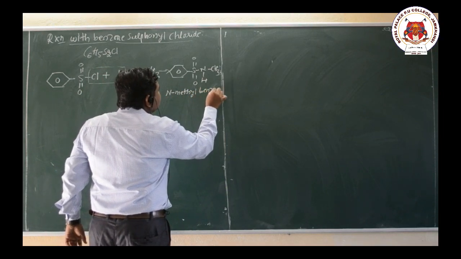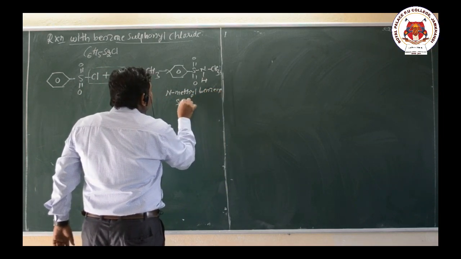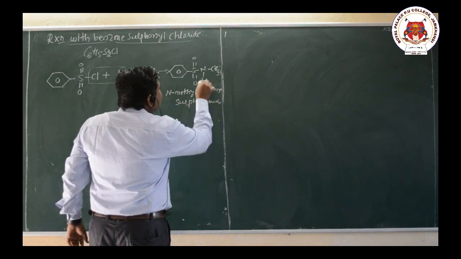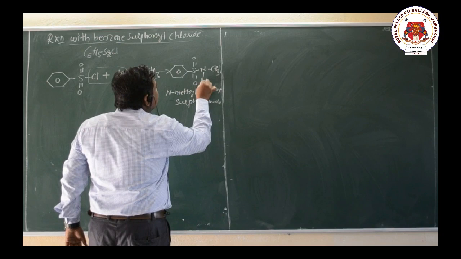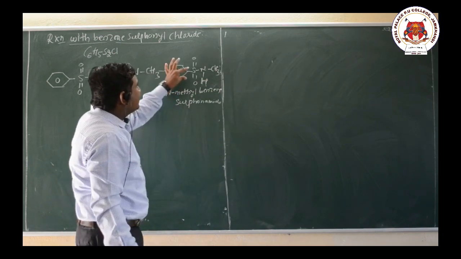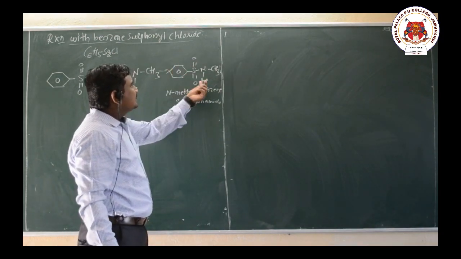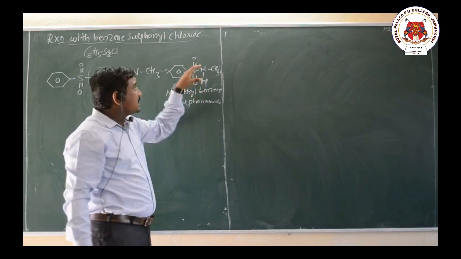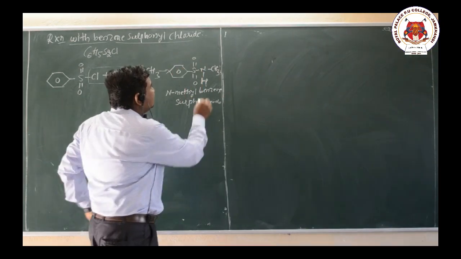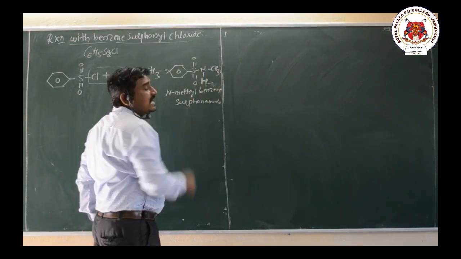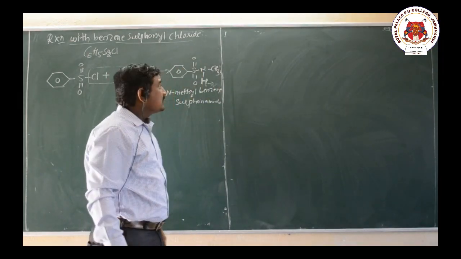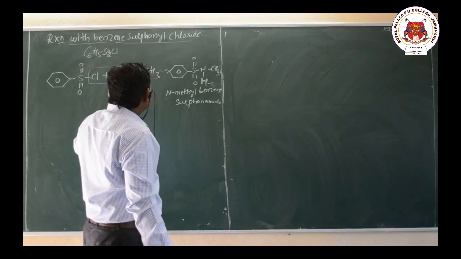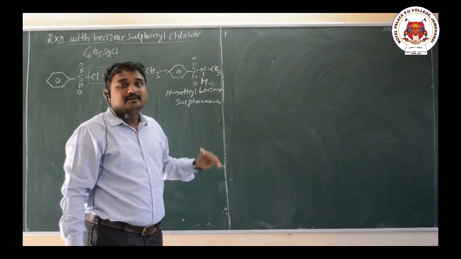So this is a sulfonamide. Here this hydrogen is an acidic hydrogen due to the presence of an electron withdrawing group, because this nitrogen atom is attached to the SO2 group. So this is an electron withdrawing group, hence this hydrogen is acidic.